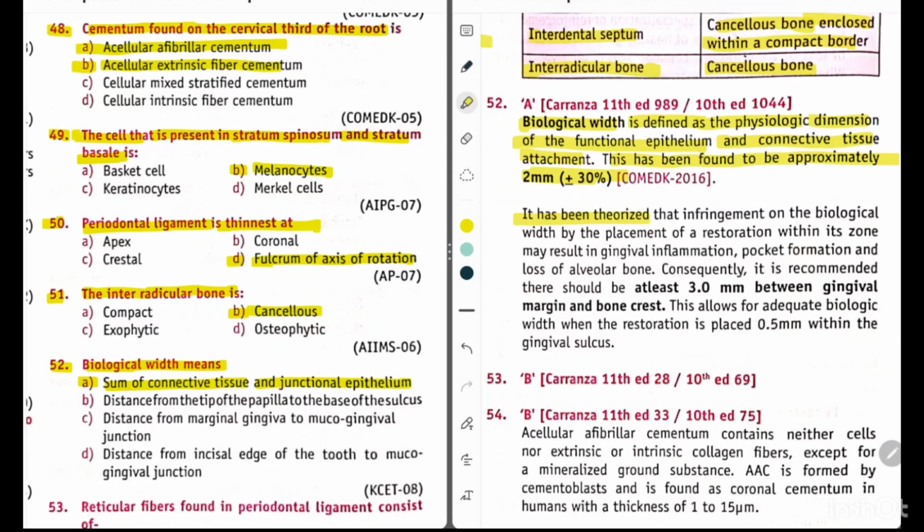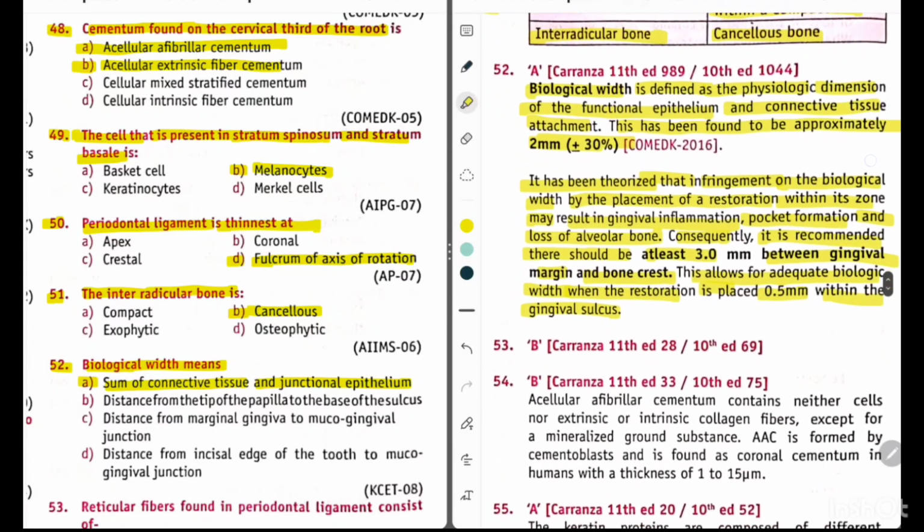It has been theorized that infringement on the biological width by the placement of a restoration within its zone may result in gingival inflammation, pocket formation, and loss of alveolar bone. Consequently, it is recommended there should be at least 3 mm between gingival margin and bone crest. This allows for adequate biological width when the restoration is placed 0.5 mm within the gingival sulcus.